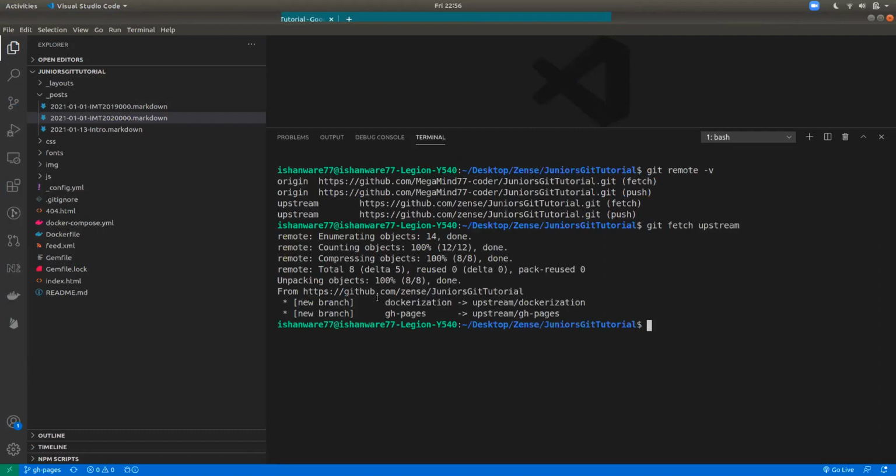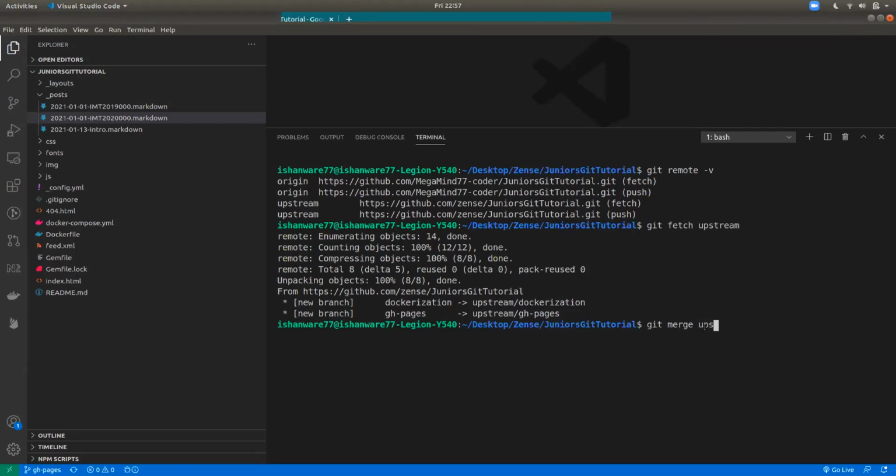So what it has done is fetch the changes from the upstream repository. Changes were made in one branch called Dockerization and changes in GH pages. To merge these changes onto my local machine, I'll use the command git merge. Actually, this creates new branches on your local itself. You see upstream/gh pages, right? It actually created that branch.